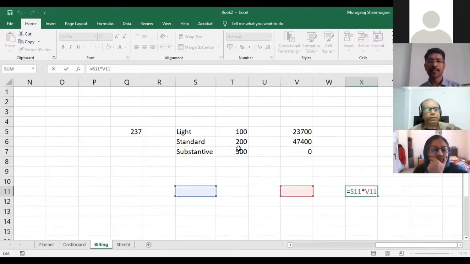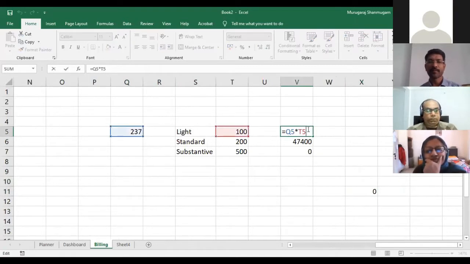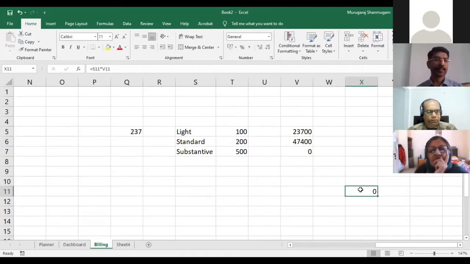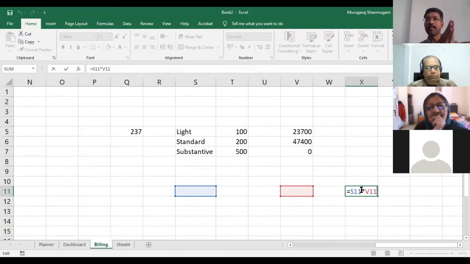So we can see that originally we were looking at V5, so it is Q5 and T5. As I moved to X11, I have moved down by 6 cells and moved right by 2 cells. The original references Q5 and T5 have also moved down by 5 cells and moved right by 2 cells. So this is what we call relative referencing.